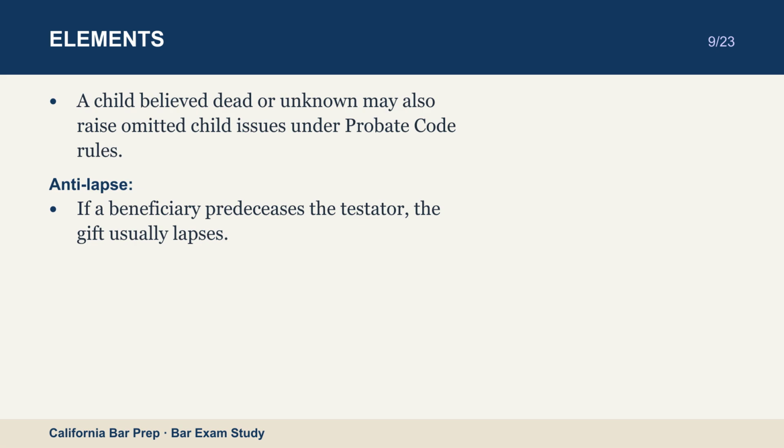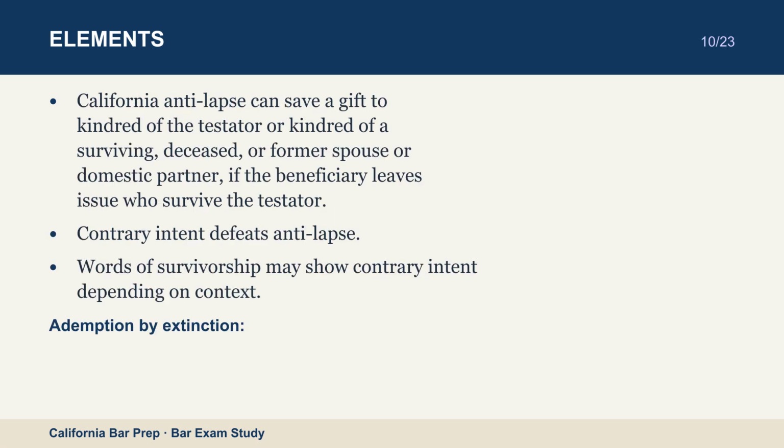Anti-lapse. If a beneficiary predeceases the testator, the gift usually lapses. California anti-lapse can save a gift to kindred of the testator or kindred of a surviving, deceased, or former spouse or domestic partner if the beneficiary leaves issue who survived the testator. Contrary intent defeats anti-lapse. Words of survivorship may show contrary intent depending on context.